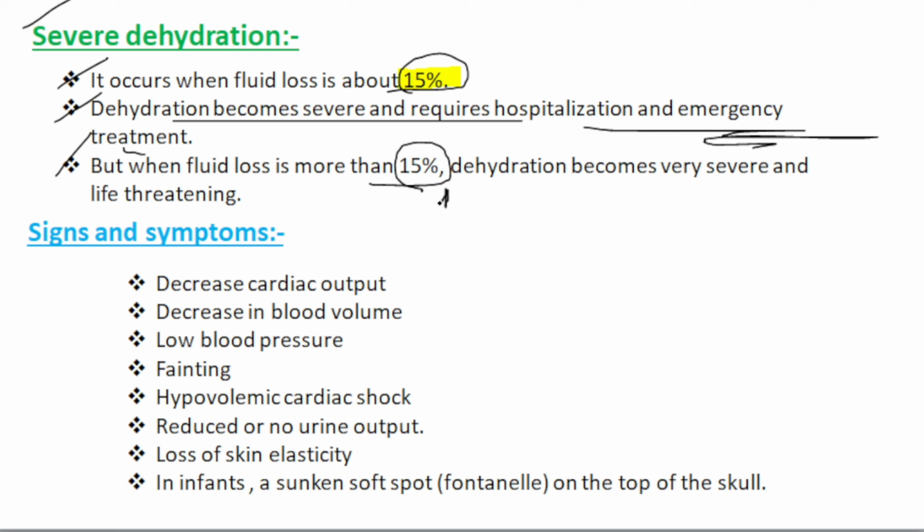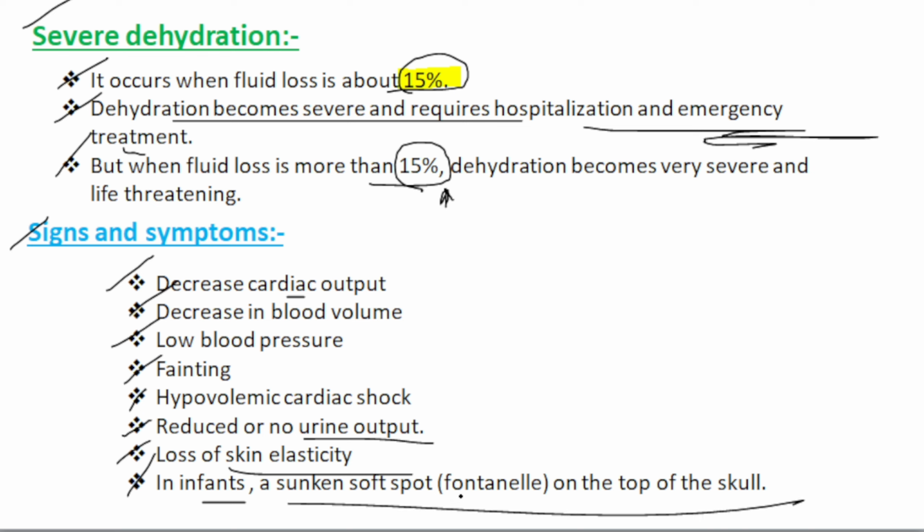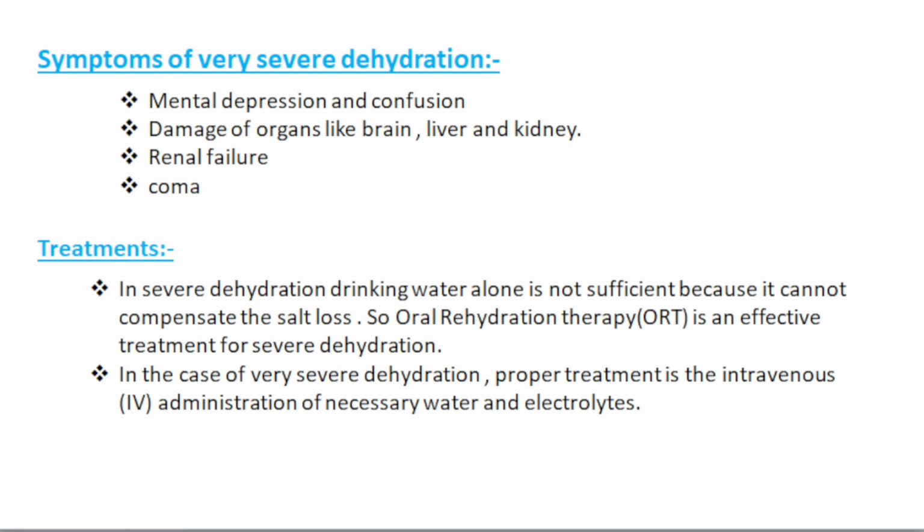Then signs and symptoms of severe dehydration: decreased cardiac output, decrease in blood volume, low blood pressure, fainting, hypovolemic shock, reduced or no urine output, loss of skin elasticity. In case of an infant, a shrunken soft spot occurs on the top of the skull. It's also called the fontanelle. Then the symptoms of very severe dehydration: mental depression and confusion, damage of organs like brain, liver, kidney, renal failure, and in some cases the patient may go into coma.